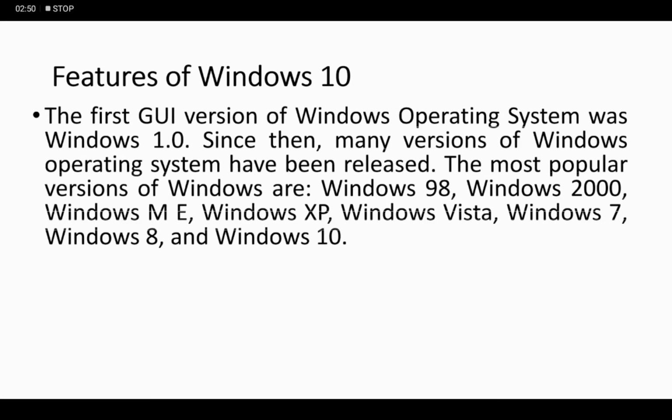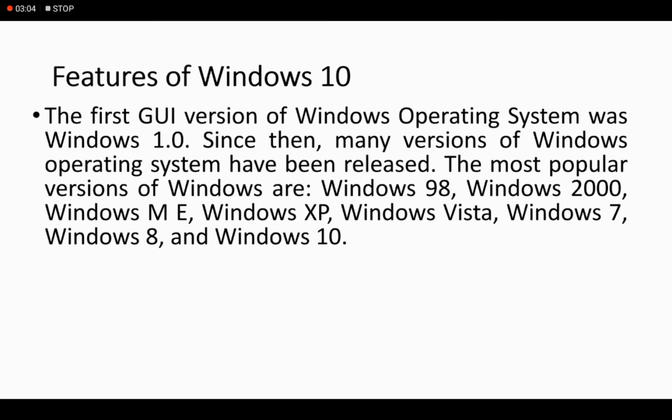Let's discuss some features of Windows 10. As we know, Windows 10 is the latest version of Windows operating system. The first GUI version of Windows operating system was Windows 1.0. Since then, many versions of Windows operating system have been released.